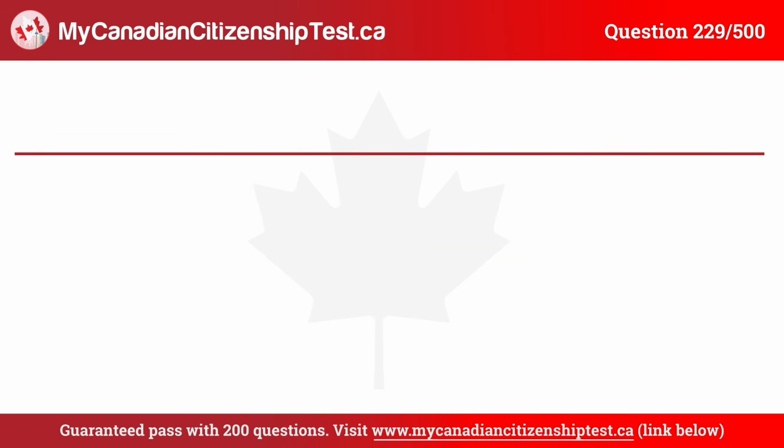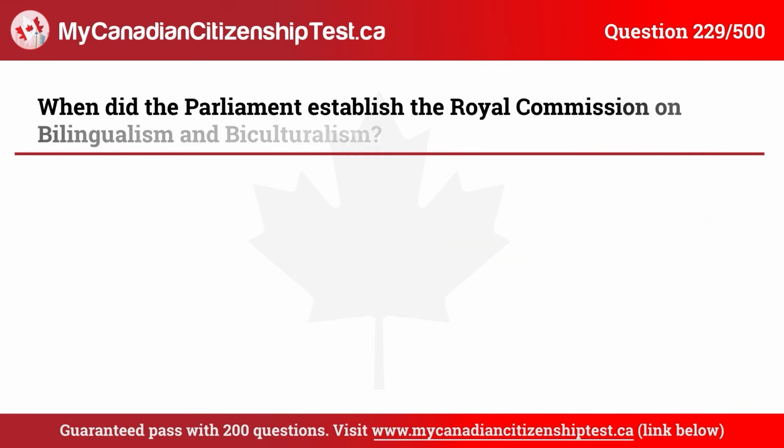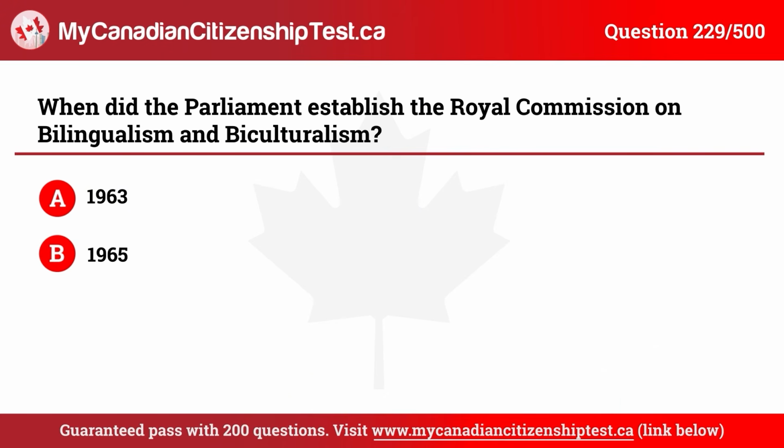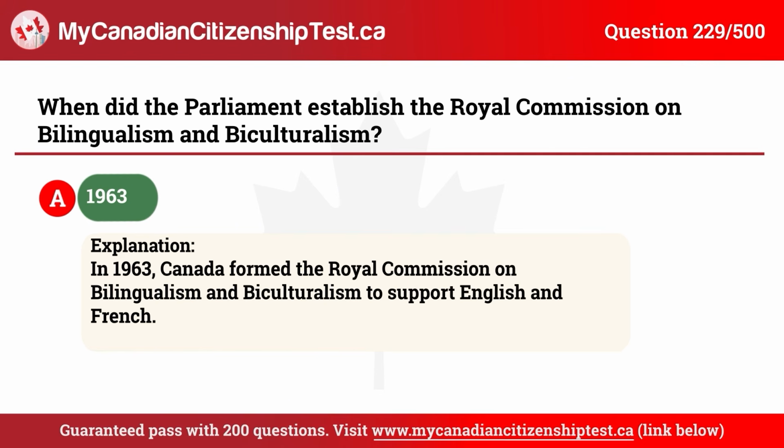Question 229. When did the Parliament establish the Royal Commission on Bilingualism and Biculturalism? A. 1963. B. 1965. C. 1970. D. 1980. The correct answer is A. 1963.